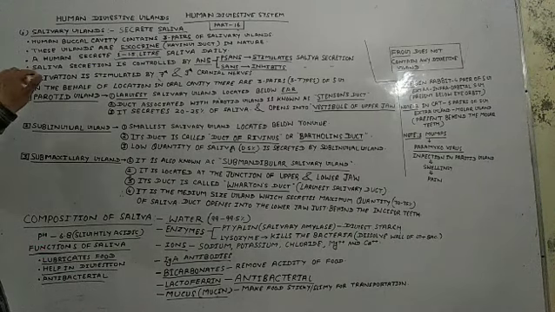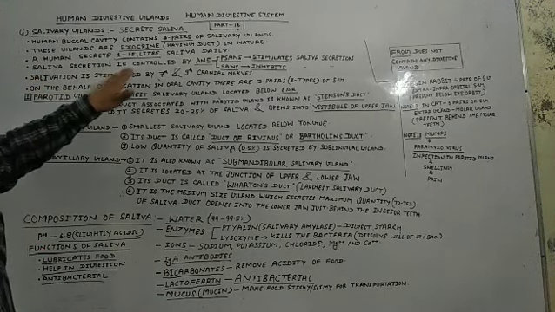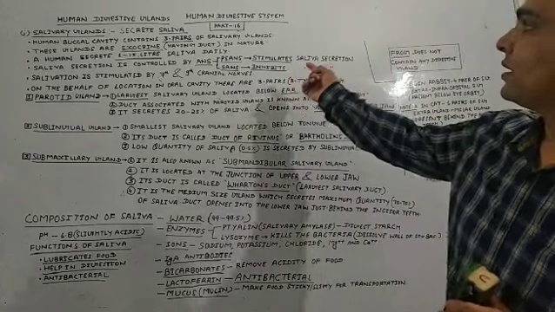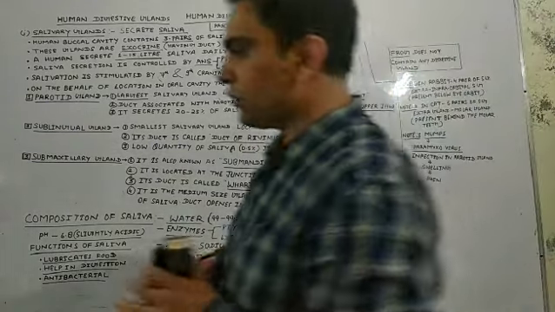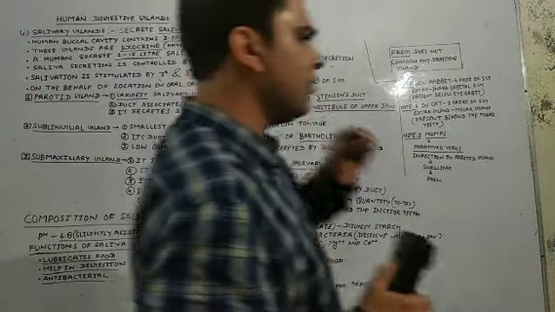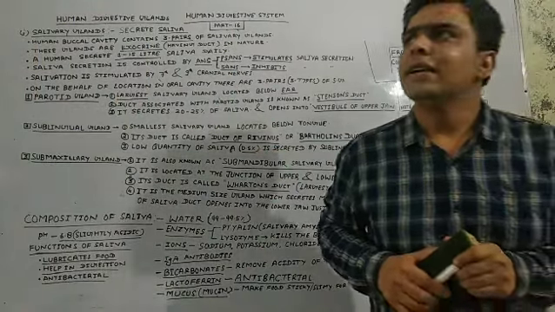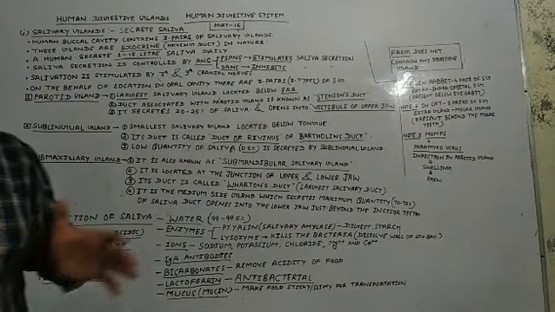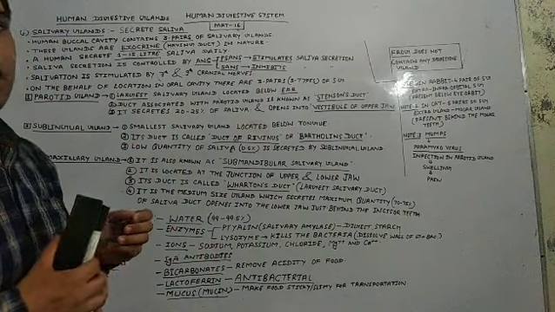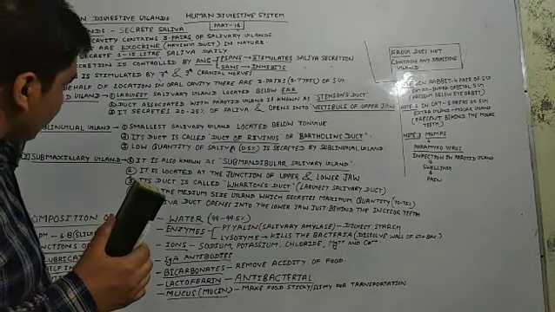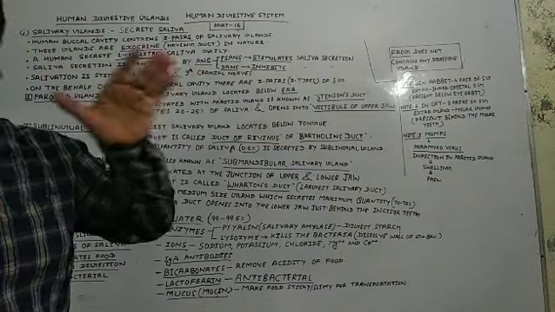Clear students? Come to the next point: saliva secretion is controlled by the ANS, that is PSANS and SANS. First of all, students, what is the ANS? You might have heard that every action performed by us is controlled by our system which is known as the nervous system.